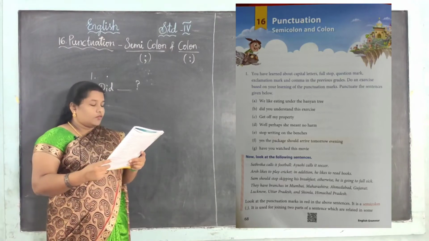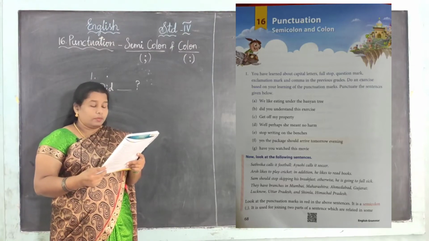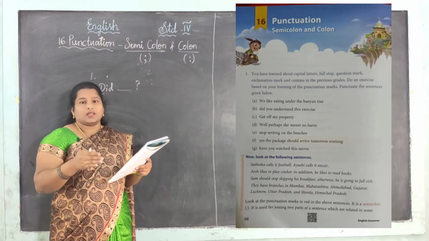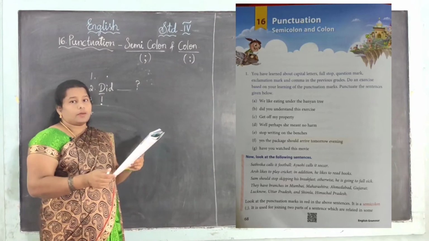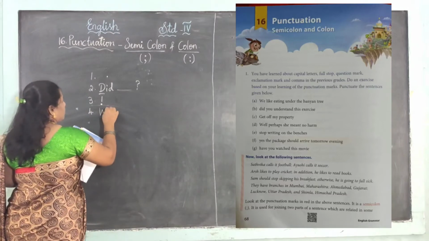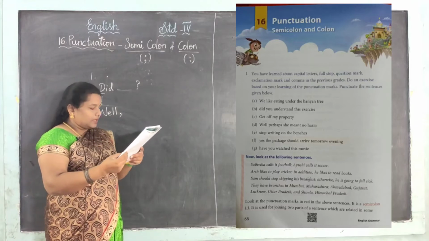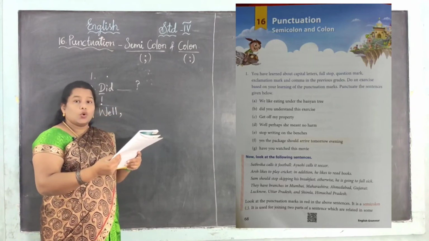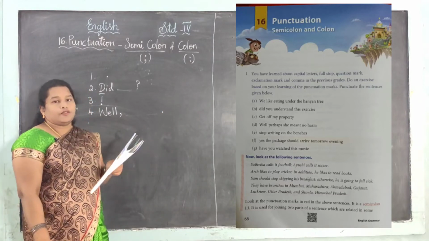Yes, next one, well, perhaps she meant no harm. See, well, there is a pause. If we are using a pause, it means we want to give the comma punctuation mark, right? So, after well, you want to give a comma. Perhaps she meant no harm. See, no harm. After that sentence, you want to give a full stop.